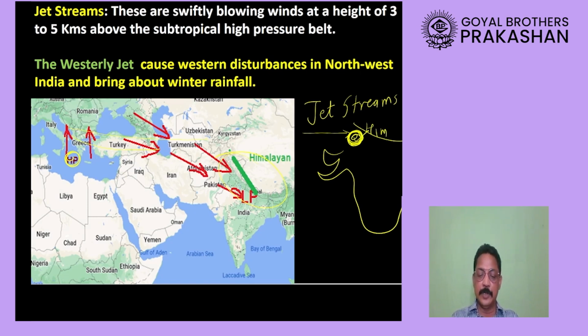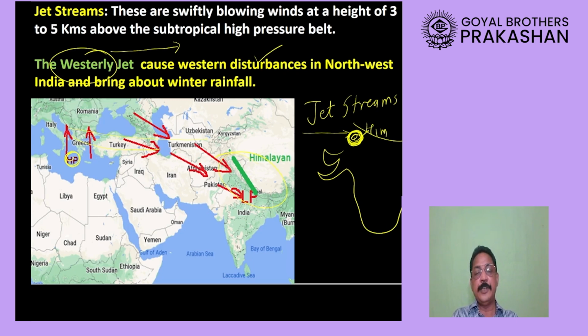Now, these winds are also called the westerly jet stream. Why are they westerly? Correct. Because they come from the western side. And once they come towards India, they cause rainfall and they cause some disturbance coming from the west. And that is why we call them by the name western disturbance.